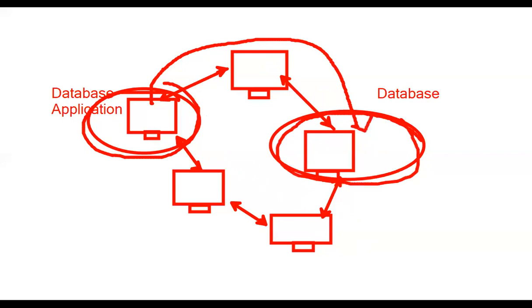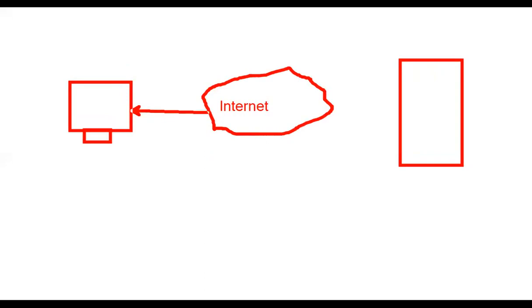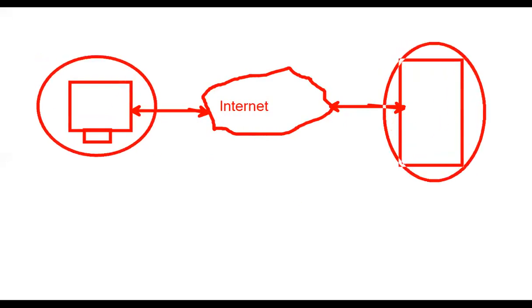Suppose this is one computer in Hyderabad, and this is one more computer in the US. These two are connected with the internet. The database application I'll install here, and the database I'll install here. This computer's database application I want to connect to this database.